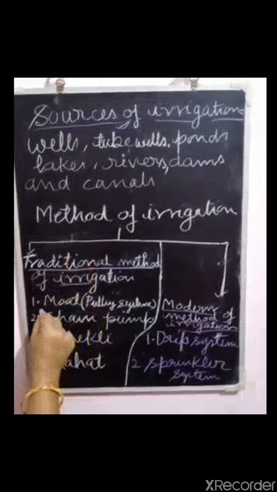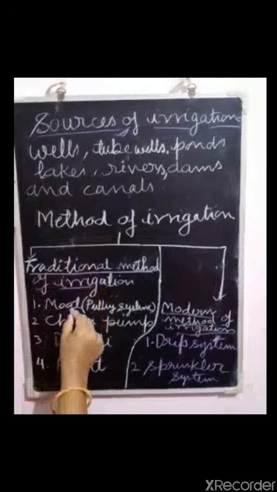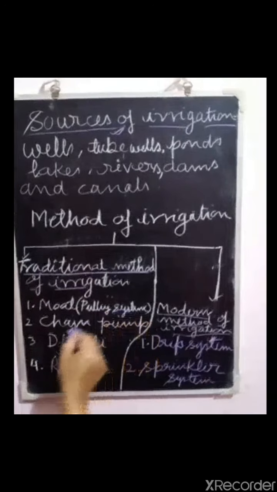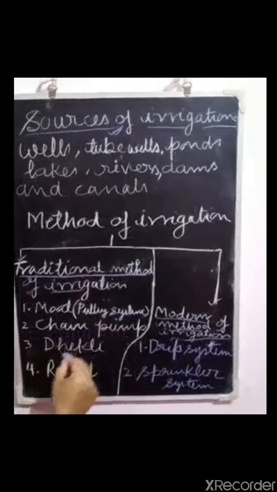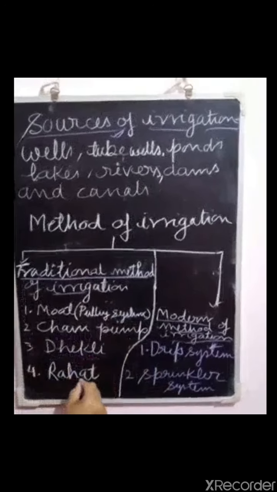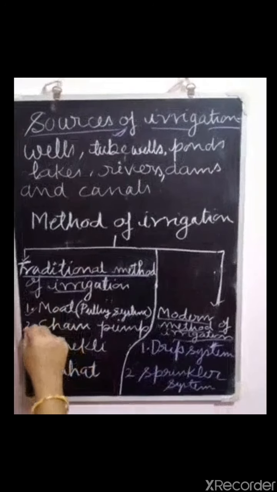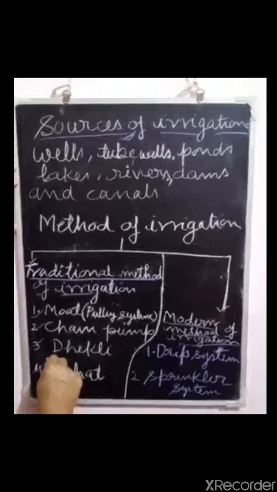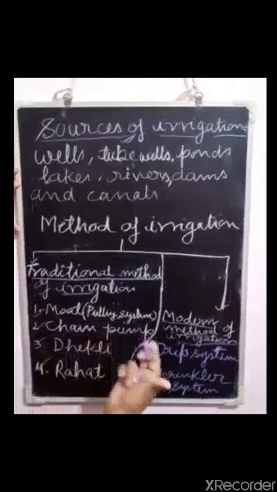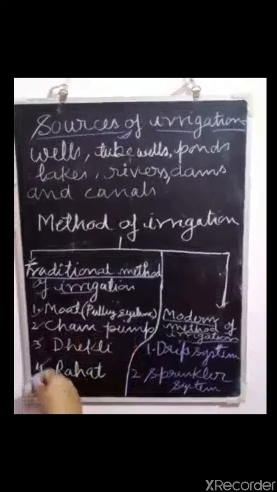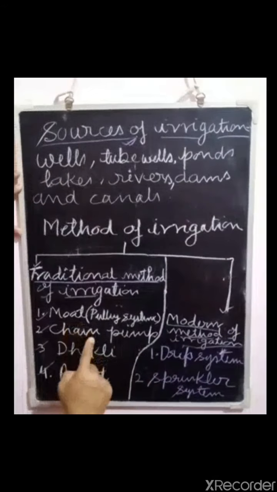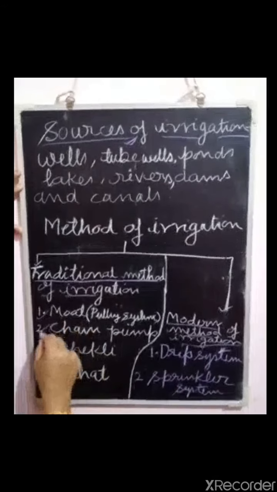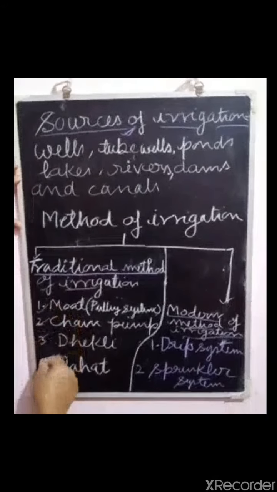Traditional methods of irrigation are the moat, pulley system, chain pump, dhikli and rahat. In all these systems, water is available in the well, lake or canal and is lifted by different methods. Cattle and humans are used in this method.